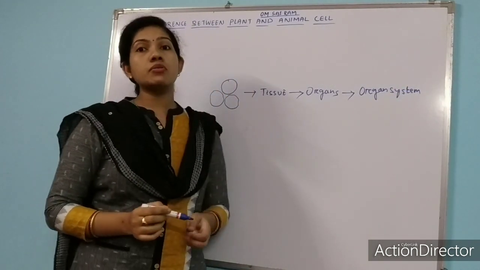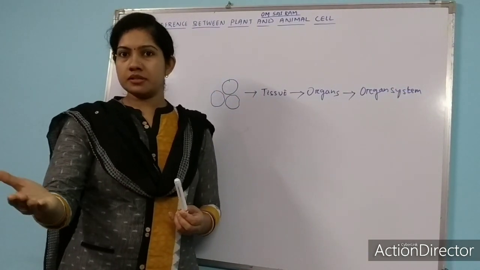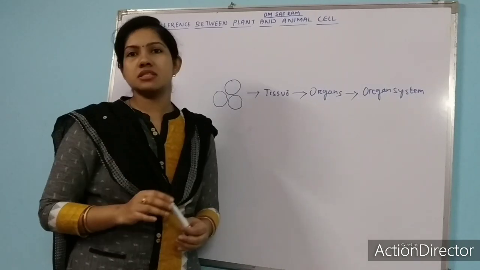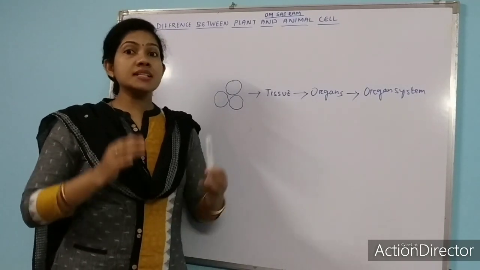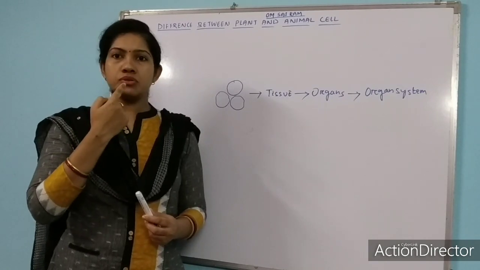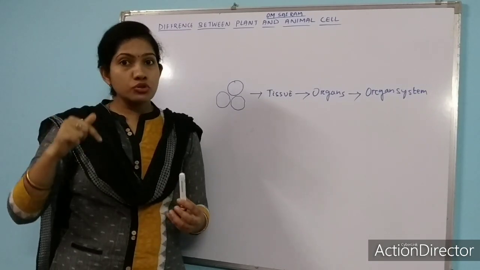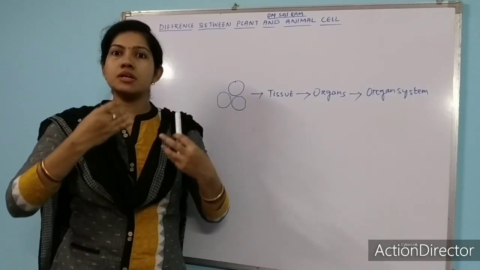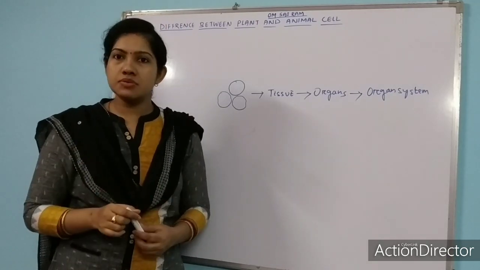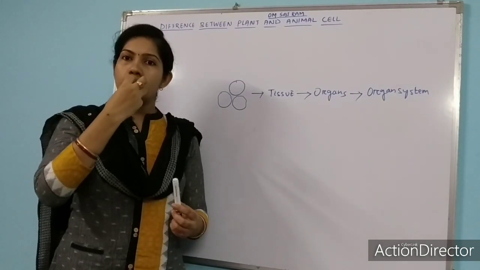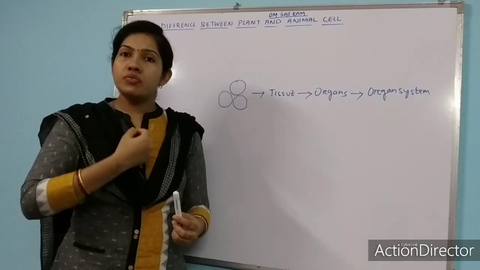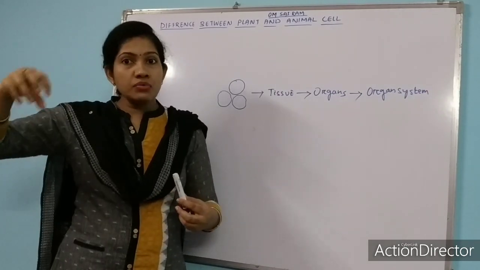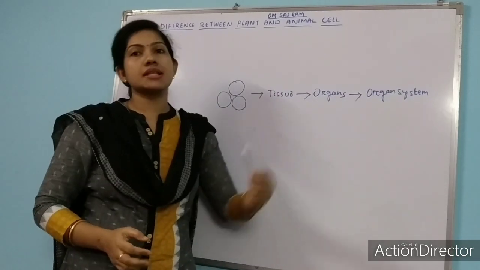Like if you talk about the digestive system, after this chapter we will talk about the digestive system. Just an example I am giving: what are the organs of the digestive system? It will start with your mouth, to food pipe, then to stomach, then to small intestine, large intestine and anus. This is the total organs involved in the digestive system. So these organs like mouth, tongue, teeth, food cavity, then stomach, intestine and anus, these organs combined form an organ system.